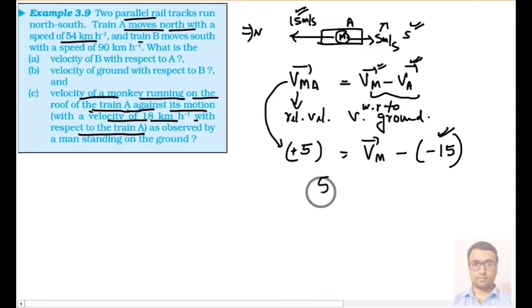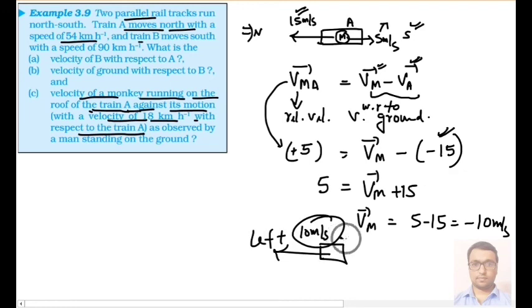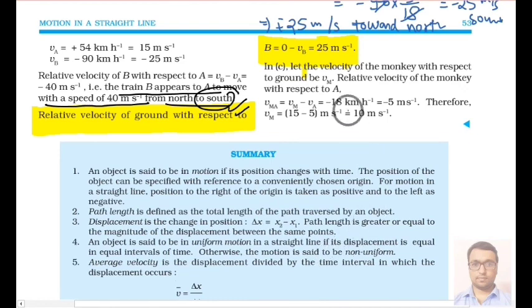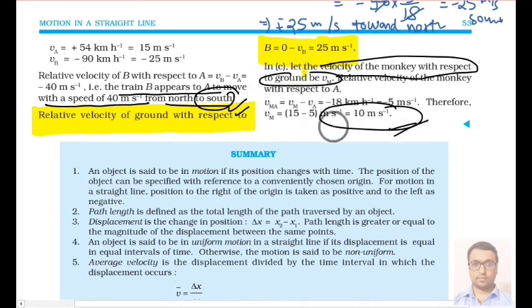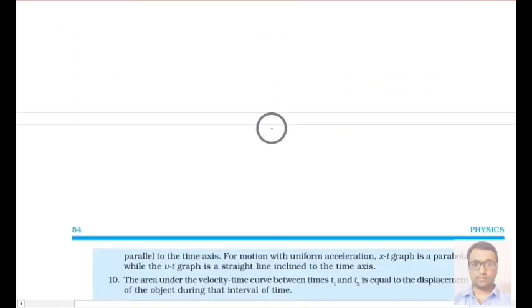So from here easily we get 5 equal to Vm plus 15, or velocity of monkey equal to 5 minus 15, equal to minus 10 meter per second. It means the monkey is running towards left with a speed of 10 meter per second with respect to ground. Here we can check that the velocity of monkey with respect to ground is 10 meter per second.